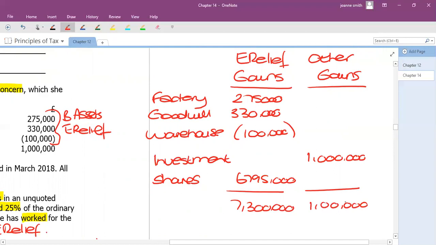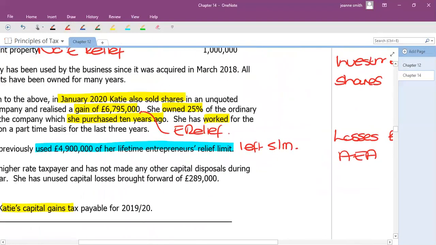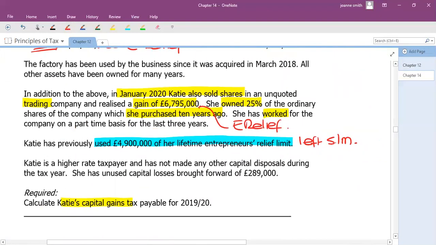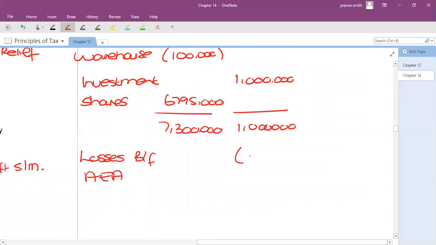So the last thing we need to do is to see if we've got anything else to reduce that, like losses brought forward or annual exemptions. So if we go over to the question, it says Katie is a high rate taxpayer. She's not made any other disposals in the year, but she does have unused capital losses brought forward of 289,000. And we're going to use those, remember, against the non-entrepreneur assets along with the annual exemption.